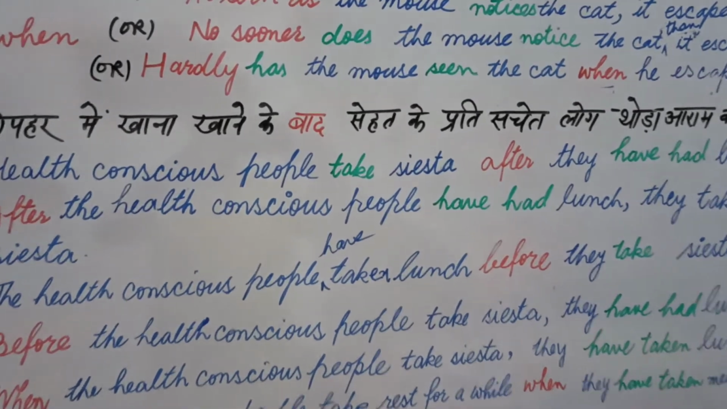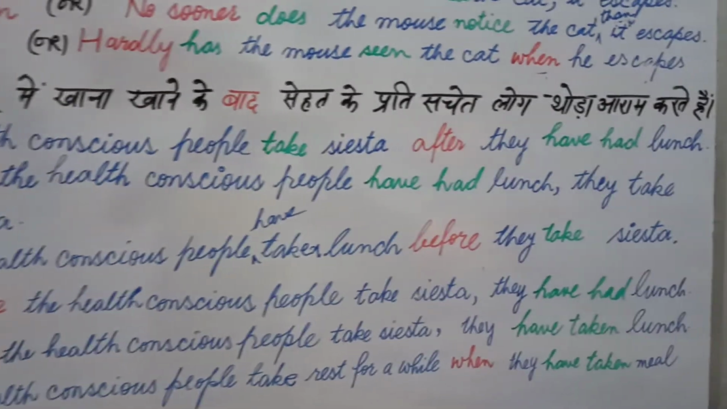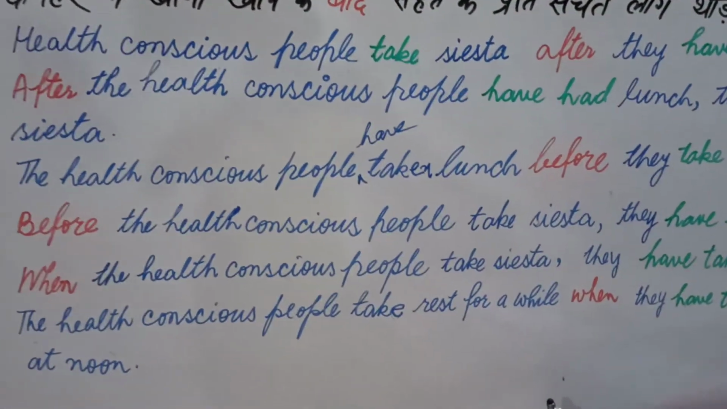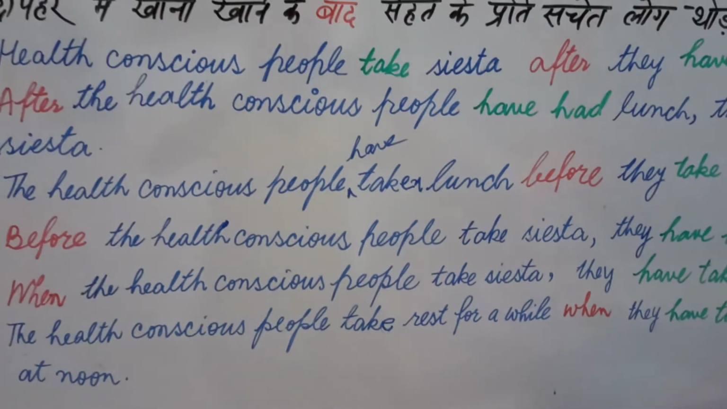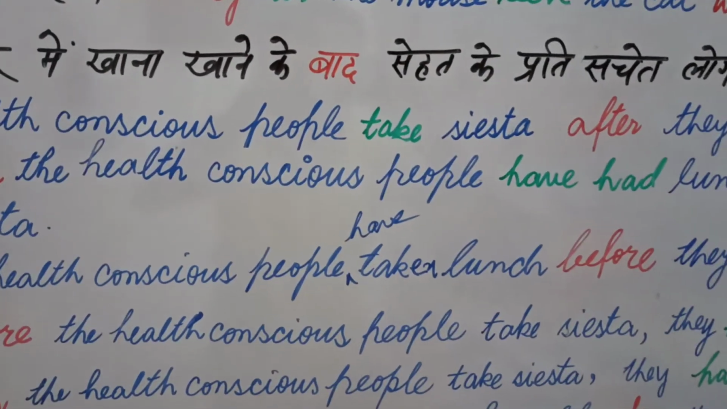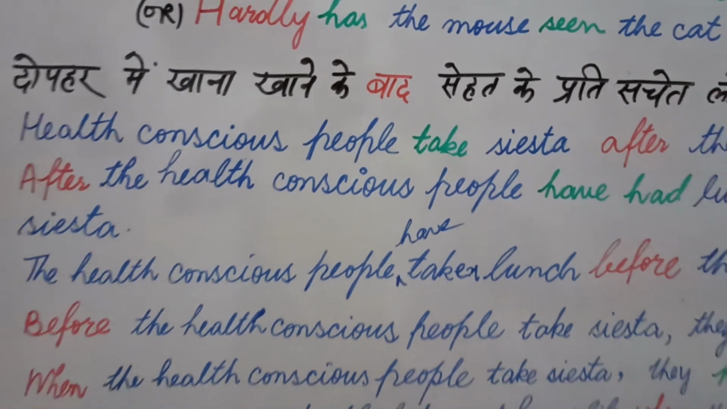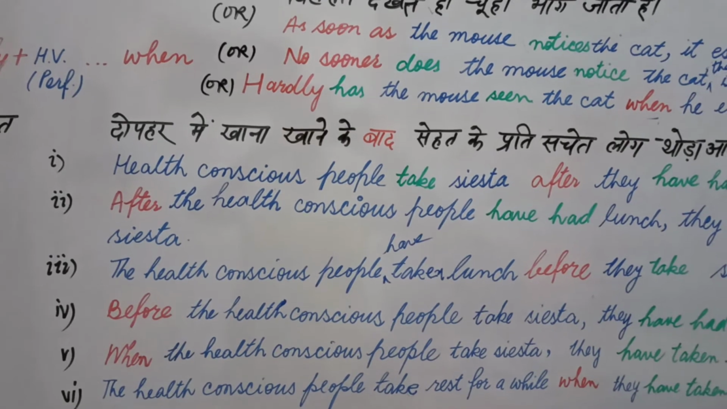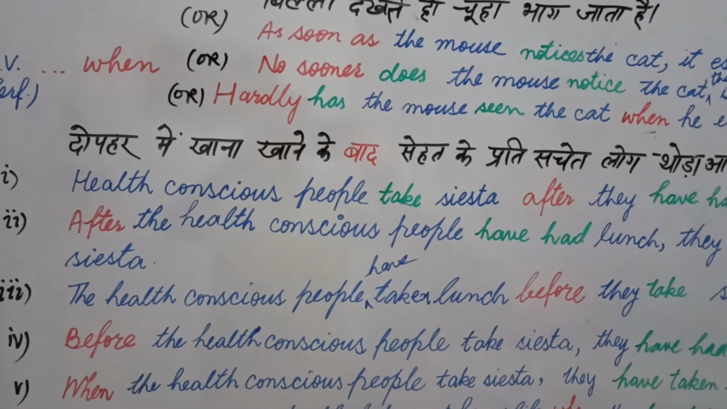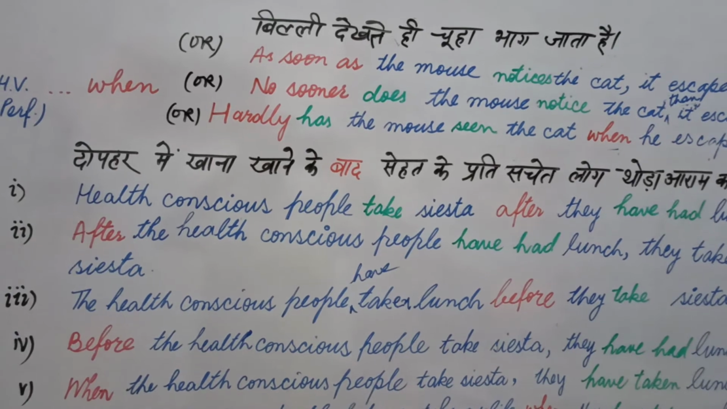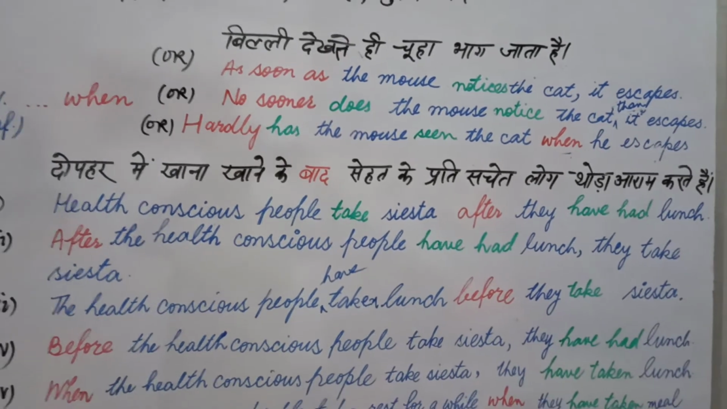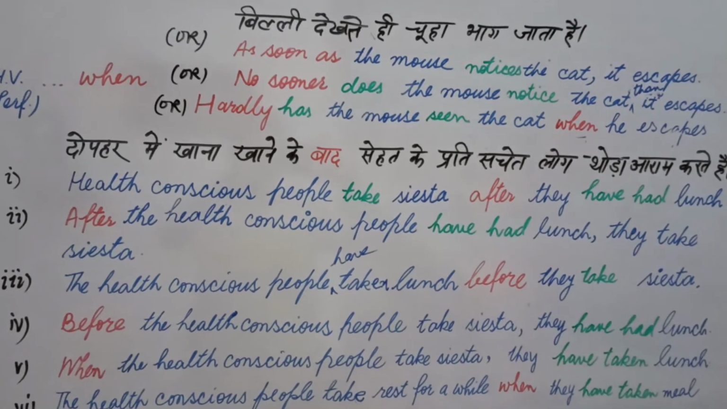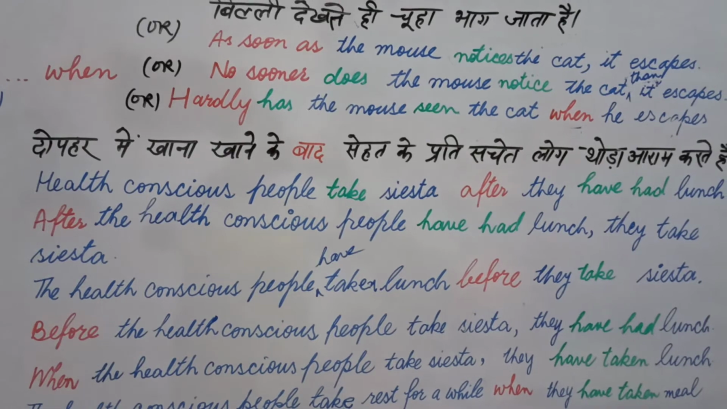As you can see, have had lunch is written here in the last part, and you can see in the other sentence, have taken lunch, it is written in the beginning. So my main thing is to say perfect tense should be written in the part which occurs first, and present indefinite, or past indefinite, should be written in the second incident. Now, the health conscious people have taken lunch before they take siesta.